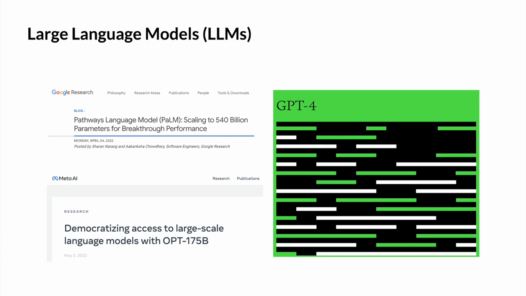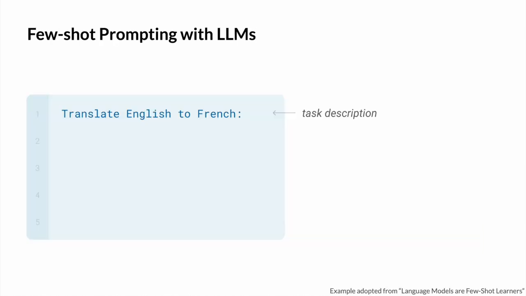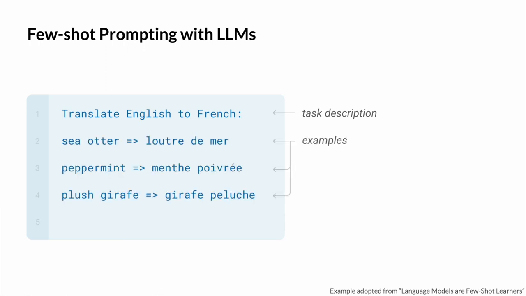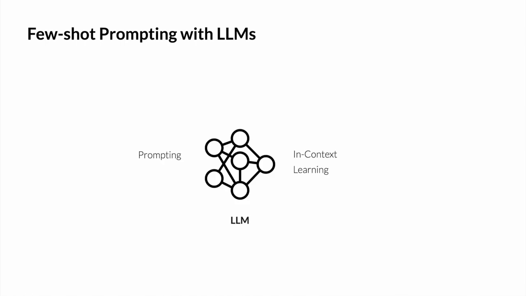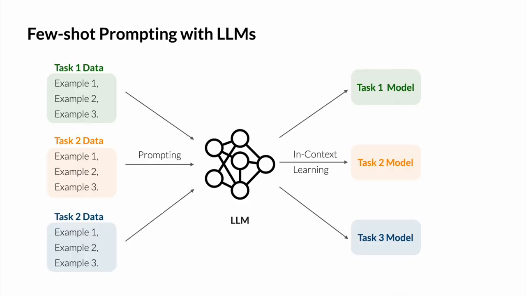Recently, large language models, or LLMs, such as PaLM and GPTs have demonstrated impressive ability to generate sophisticated text, perform reasoning, and even adapt themselves to various tasks. Adapting an LLM to different tasks can be done with so-called few-shot prompting. For example, if we prompt the model with a few examples of English to French translation, it will learn from the context to perform the translation. Because few-shot prompting only requires a handful of data to learn a new task, it allows us to quickly prototype new models for various tasks.